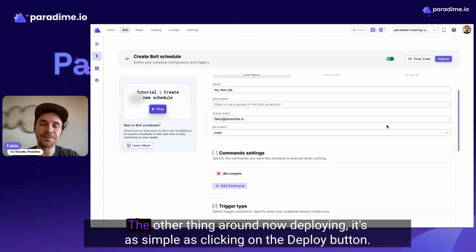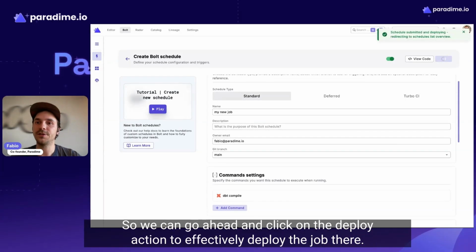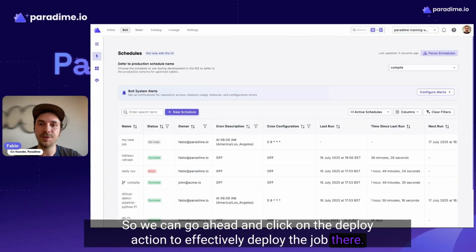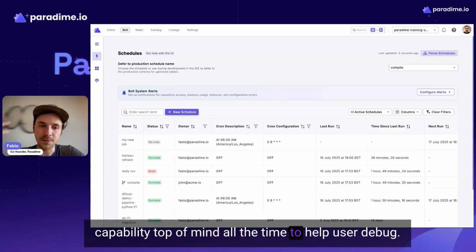that will be supported in there. The other thing around deploying it is as simple as clicking on the deploy button. So we can go ahead and click on the deploy action to effectively deploy the job there. The other thing around Bolt, and we'll dive a bit more into that, is we built Bolt with AI capability fresh in mind all the time to help users debug.